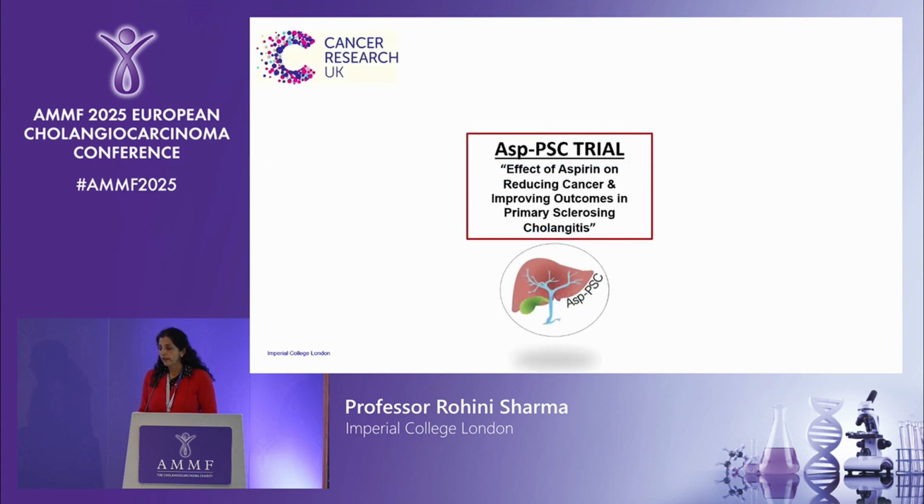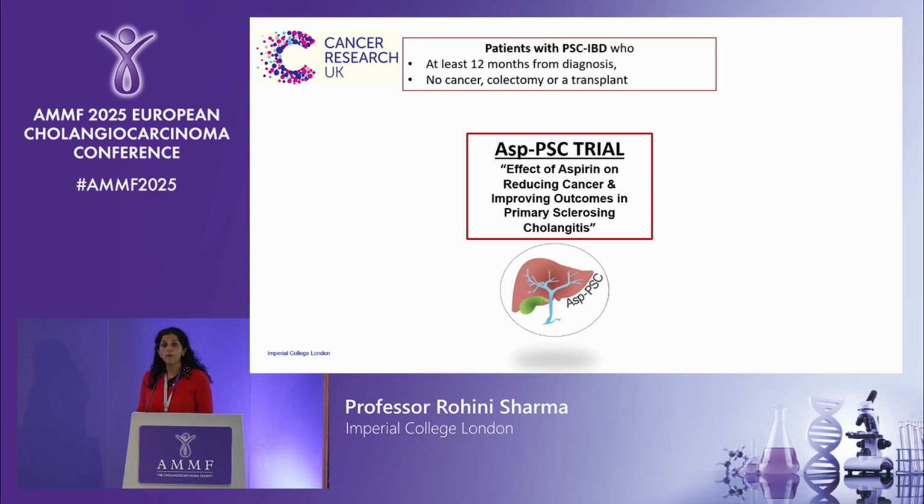And I wanted to just reference Shahid's study, which I think is really important. The idea of this study is whether giving people who have a diagnosis of PSC aspirin reduces the incidence of developing a cancer per se. So these are patients who have a history of PSC, IBD, and they need to be at least 12 months from diagnosis with no evidence of cancer.